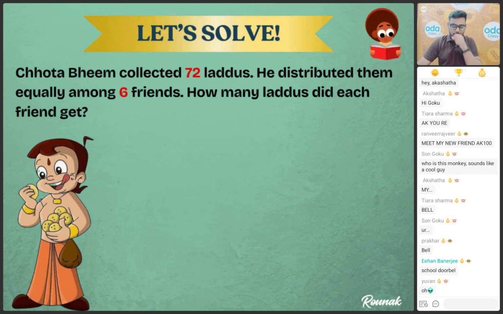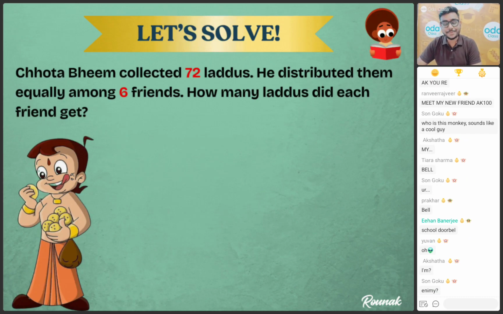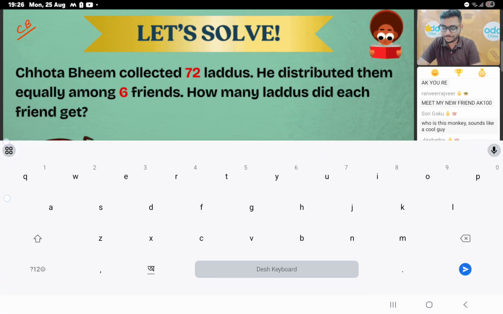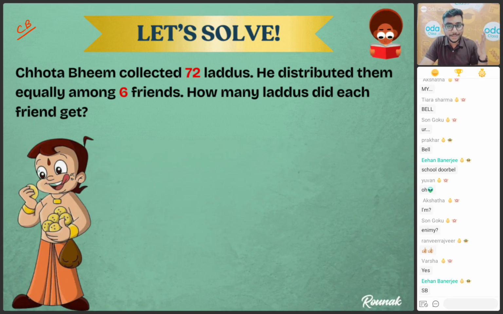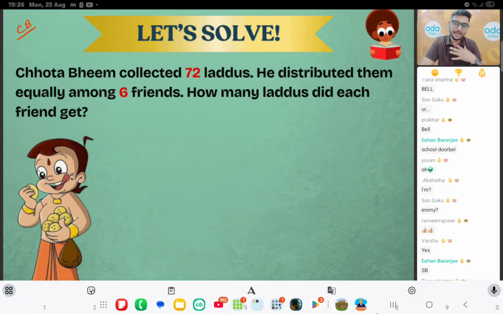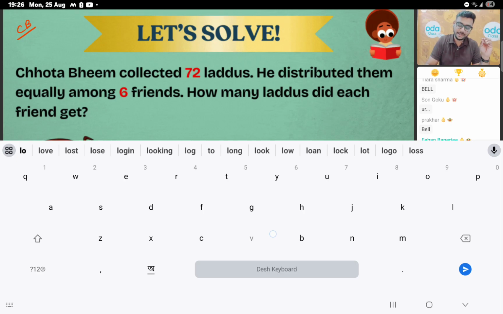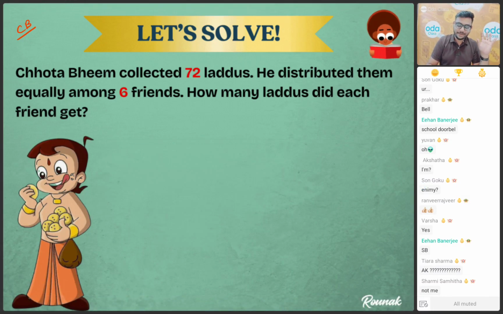Very good. Now, we are going to solve some word problems on division, bacho. But tell me, how many of you love Chota Bheem? You can write CB in the chat box if you love Chota Bheem quickly, because today you have amazing characters in the class, bacho. You love Chota Bheem? Okay, that's good. Now, you know that Chota Bheem loves laddu. Even I also love laddu. I like eating laddu. Okay. Now, what is given in the question, bacho? That's very important so that you can understand the concept of division.